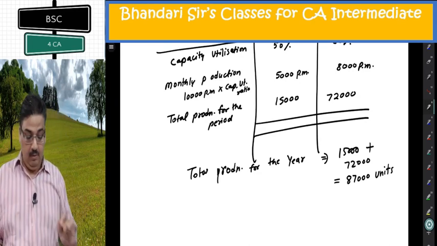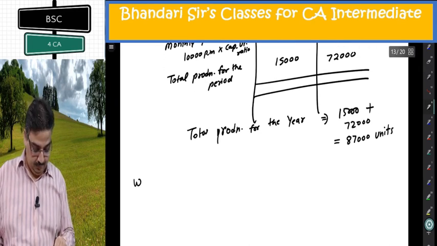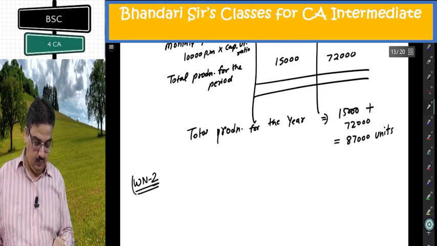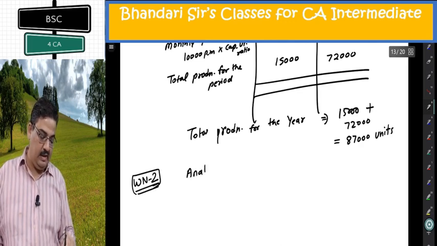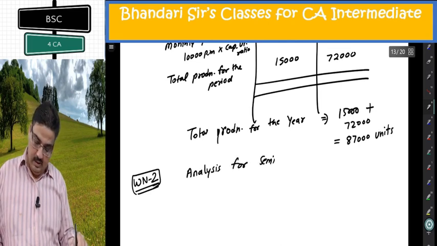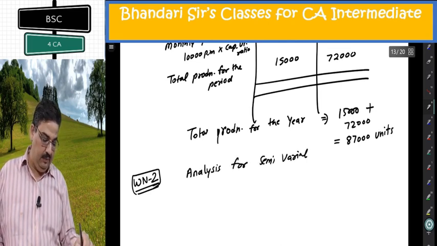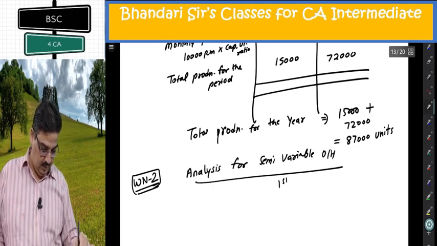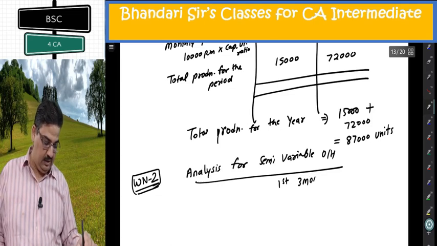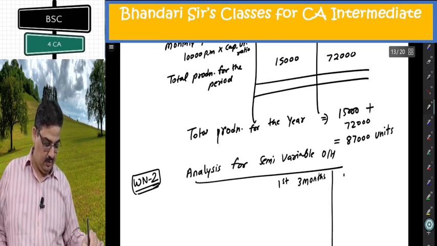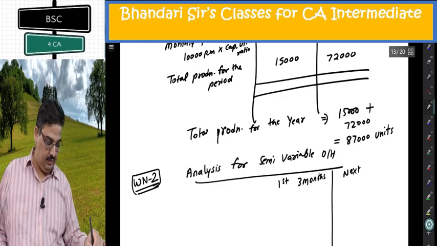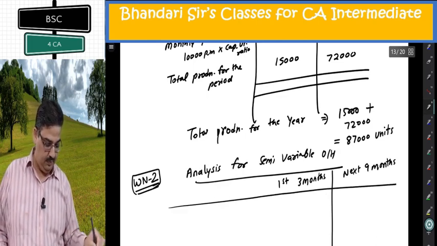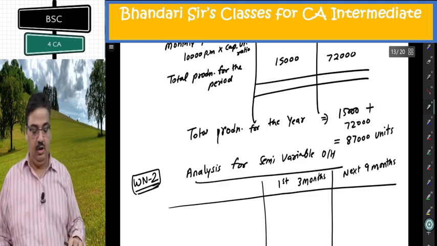I am looking at working note 2. Analysis for semi-variable overhead. Again, first 3 months, next 9 months. Looking at analysis for these.